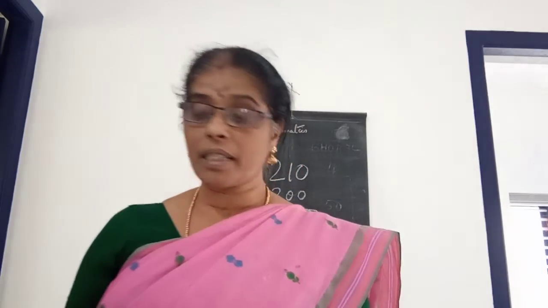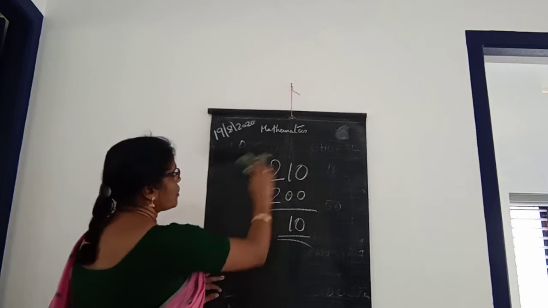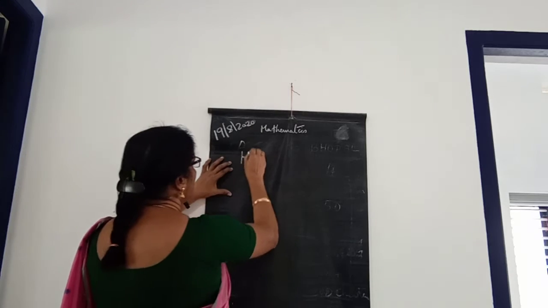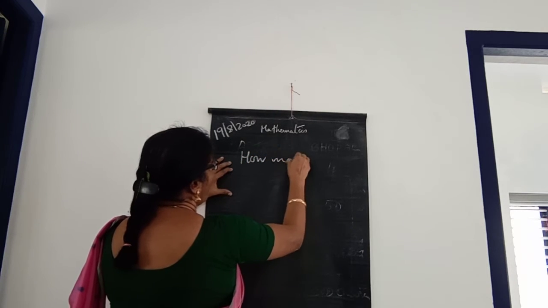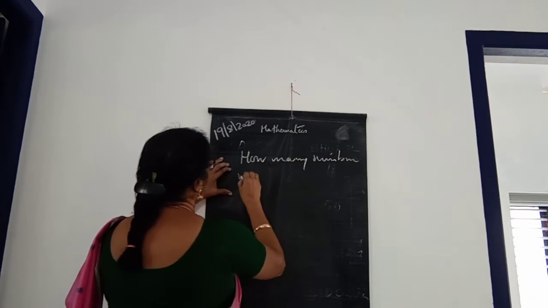Then how many mini buses are needed for the trip? That is the next question: how many mini buses are needed for the trip?